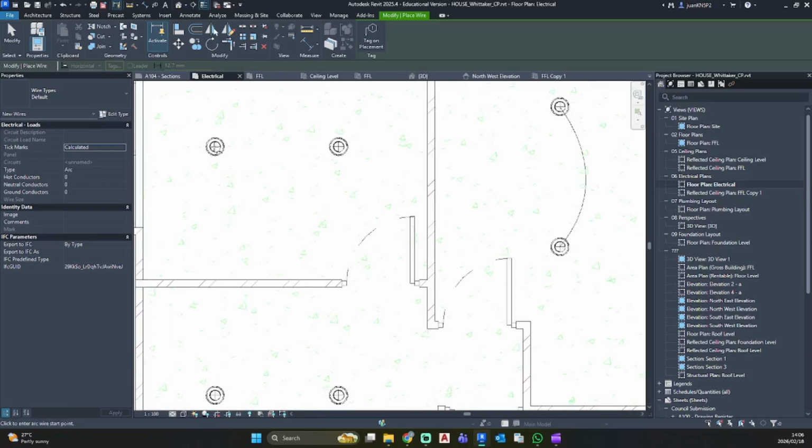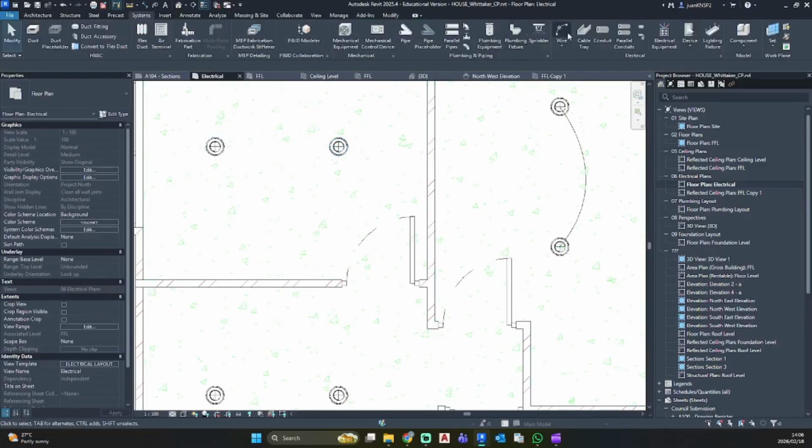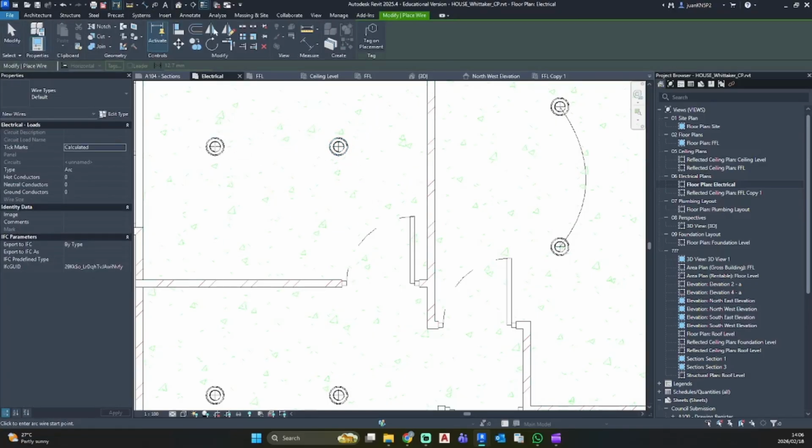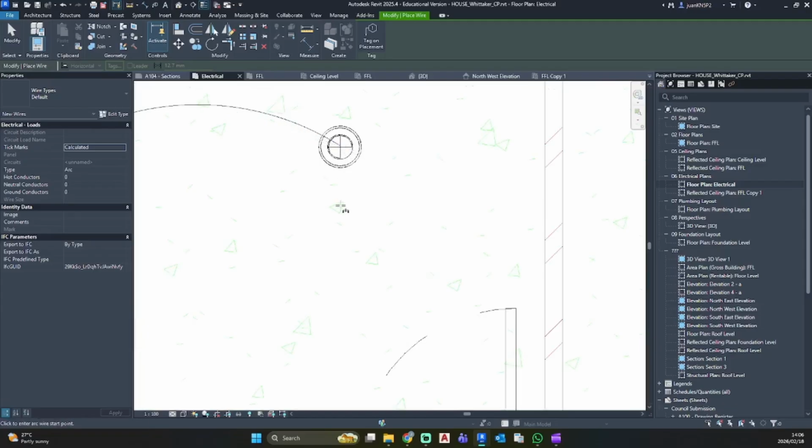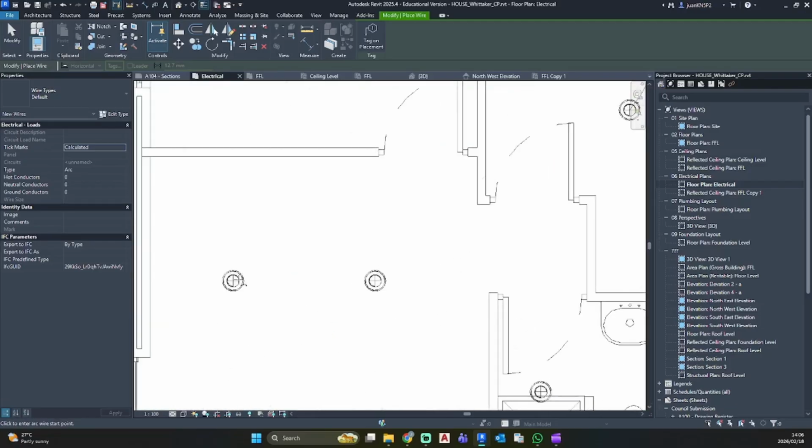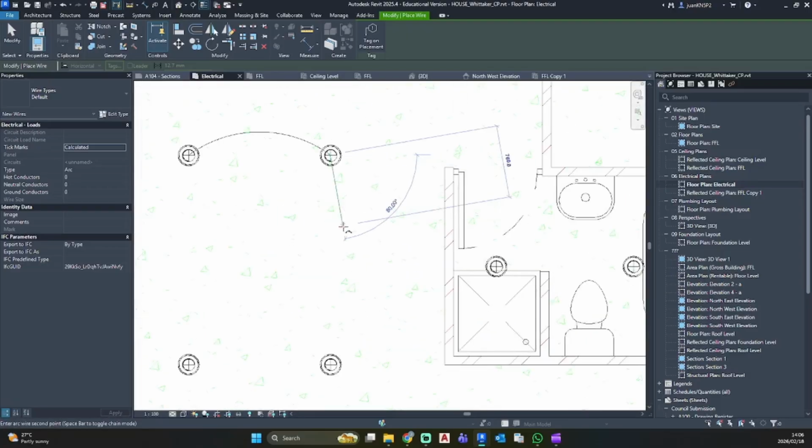And I'm going to take this one. Let me redo that one. So you'll click on the lighting fixture and then you'll point in the way you want it to arc. Just click again and you can select your other lighting fixture. So let's go and do the same for our others. Select there. I want it to point this way. Want that one. Click there. I want it to point. Let's go up. So it's the same as the top one.